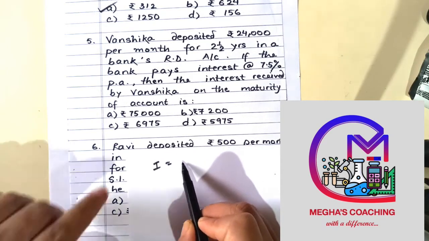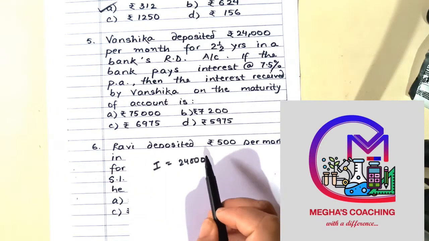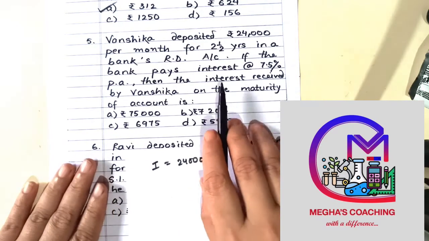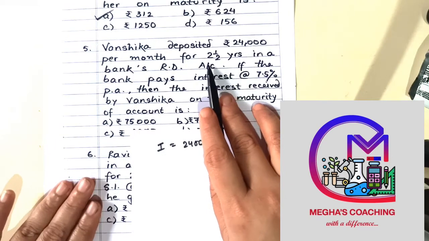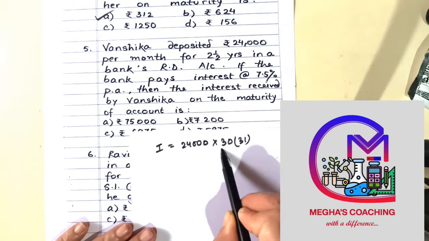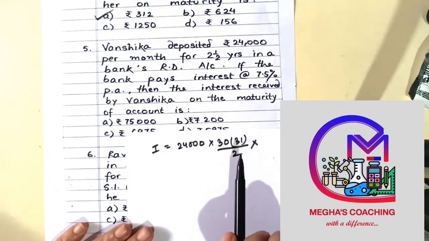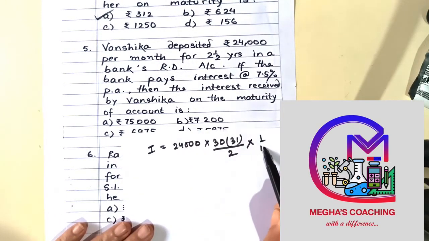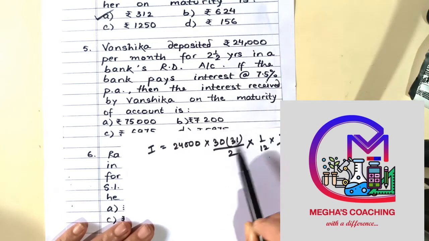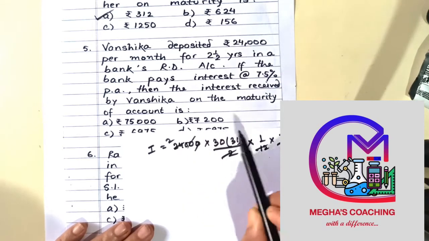So P का value 24,000, into 2.5 years, children. So 24 plus 6, 30 months. 30 into 31 by 2. That is the sum of 1 से लेके 30 तक का, और फिर उसको 1 by 12 कर देते हैं, और जो इन रेट है वो है 7.5.